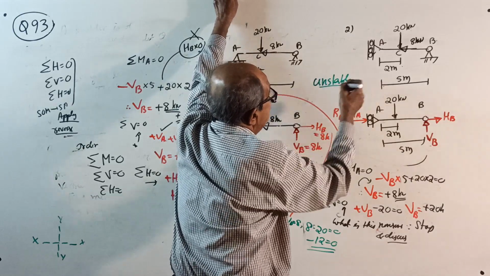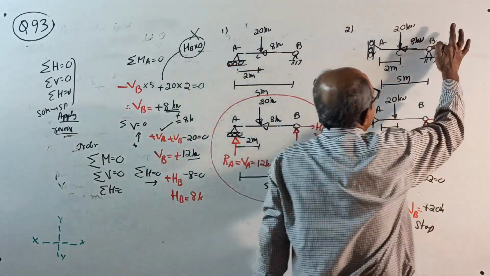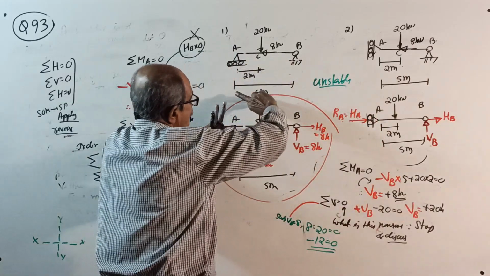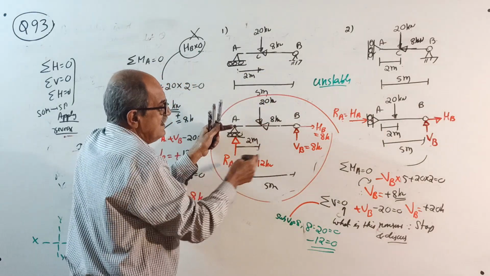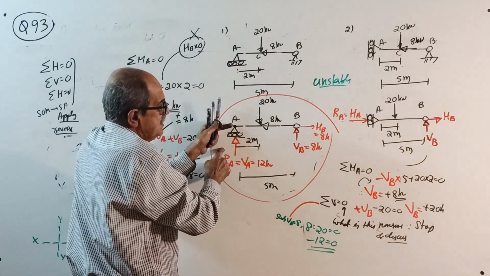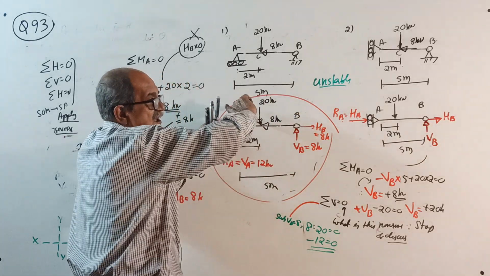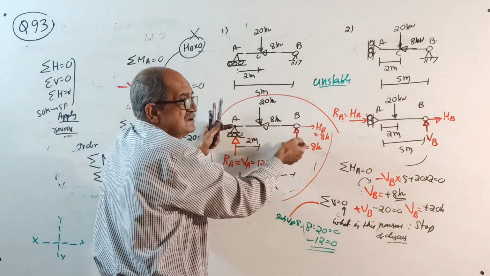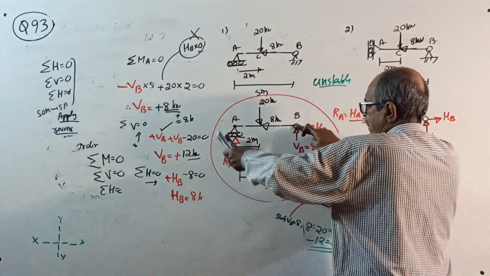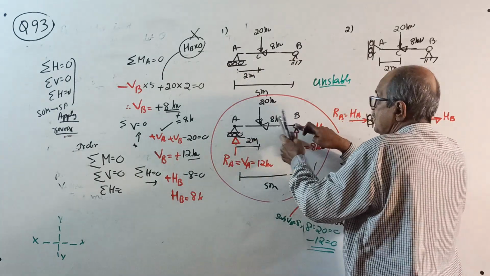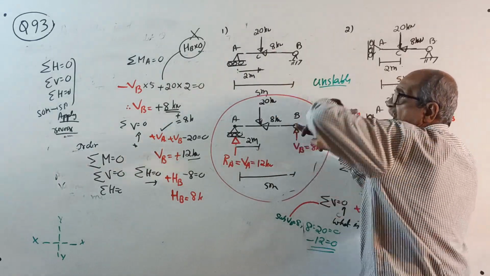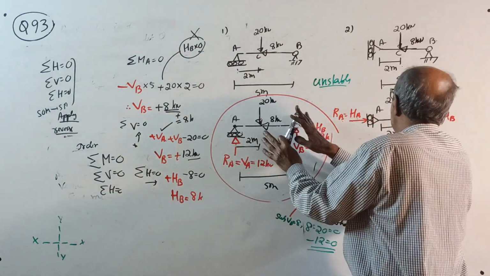The structure is unstable. If I put my hand here, 20 will create a clockwise moment, 8 will create an anti-clockwise moment. 20 into 2 is 40, 8 into 5 is 40. This clockwise moment is balanced by the anti-clockwise moment. Or if I put my finger here, 12 into 5 is 60 clockwise moment, 20 into 3 anti-clockwise moment, 60-60 balances.